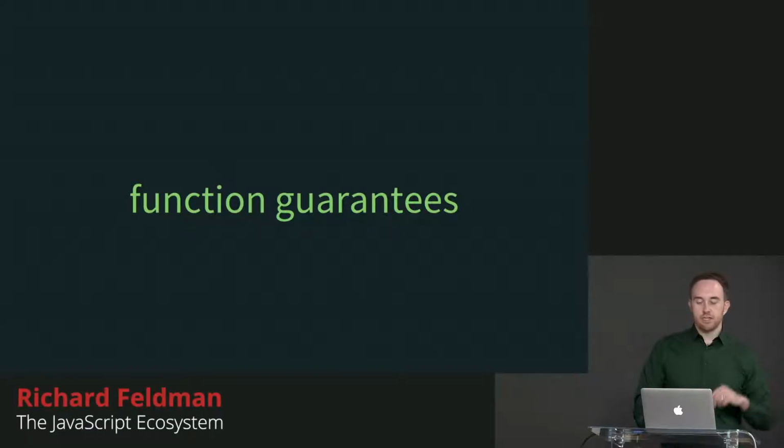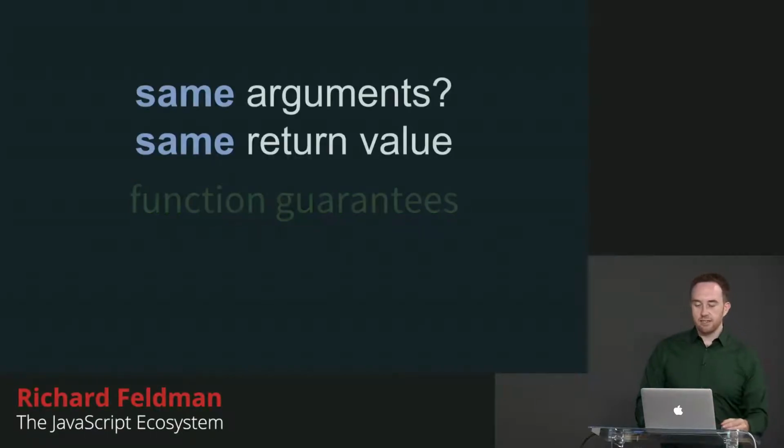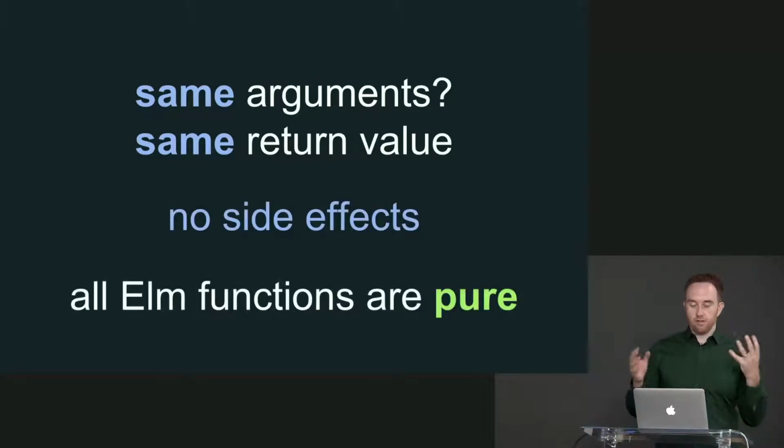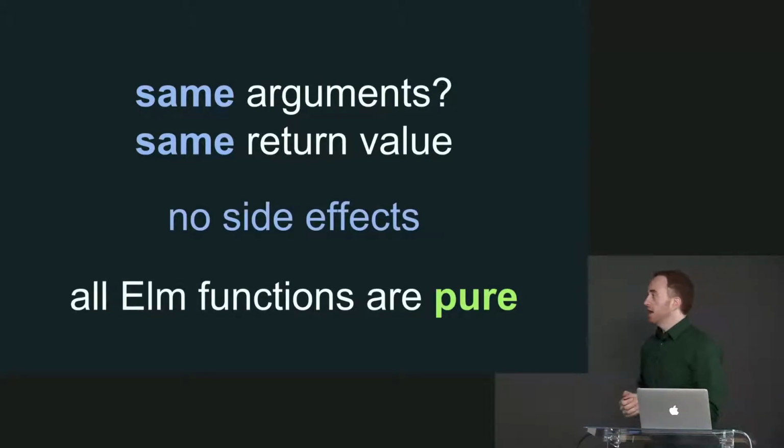Remember from our previous section, we talked about some of these function guarantees, right? So same arguments, same return value, no side effects. In other words, all Elm functions are pure. This is not quite true in JavaScript. It's not quite the case that all JavaScript functions are pure.